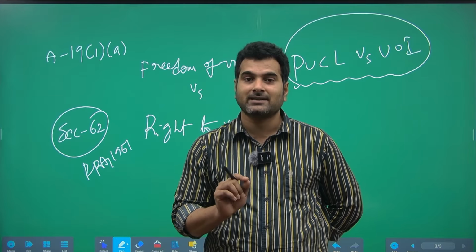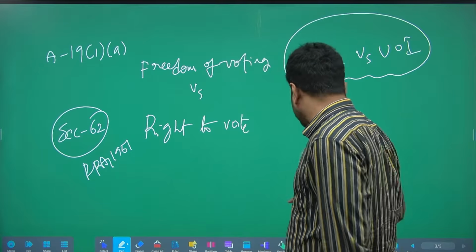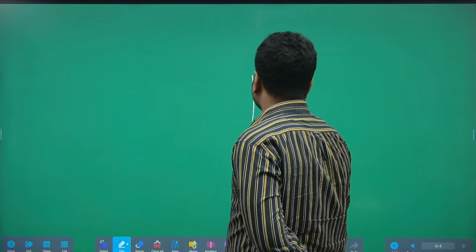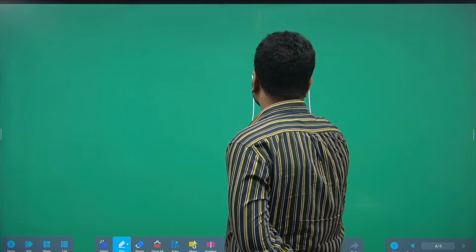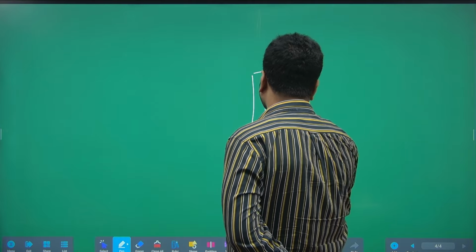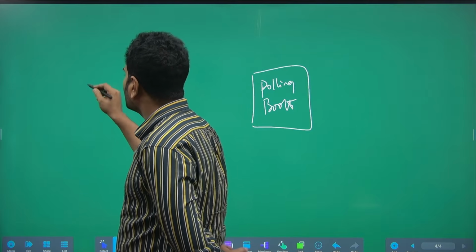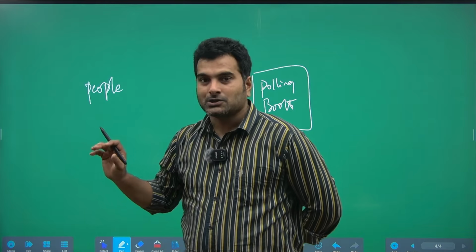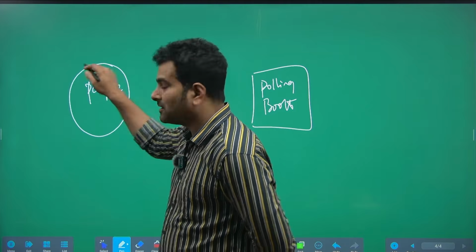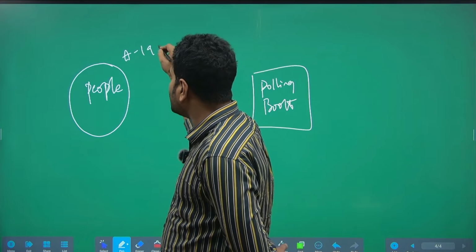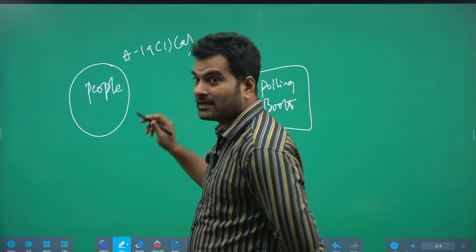What the Supreme Court said here, suppose consider a scenario like this. Here we have the polling booth. Here we have the people. People have the freedom to vote under Article 19(1)(a).